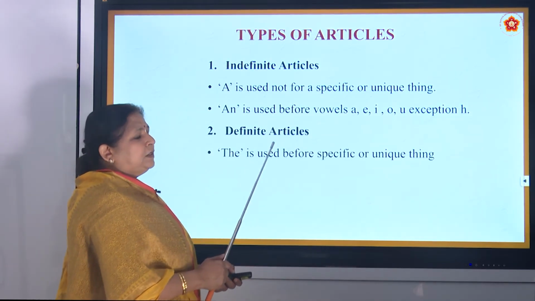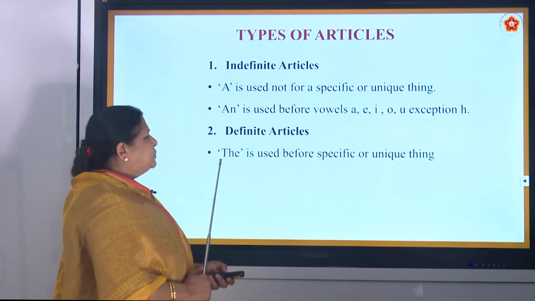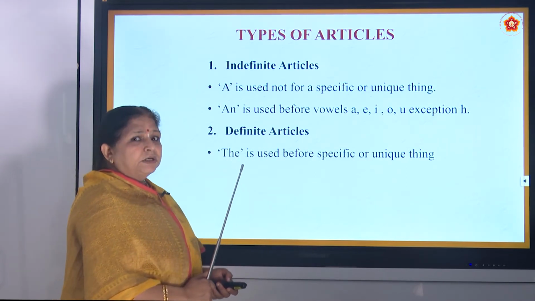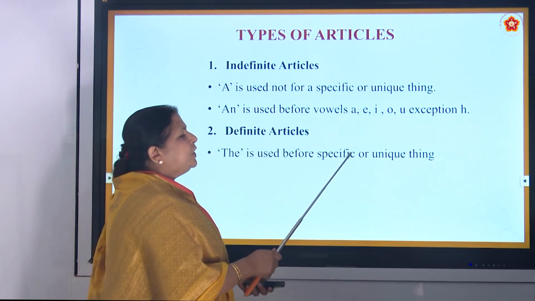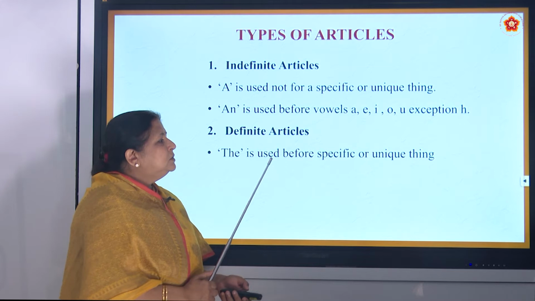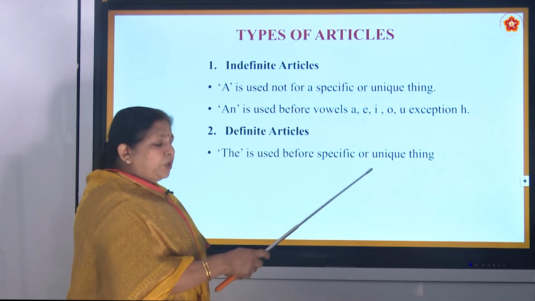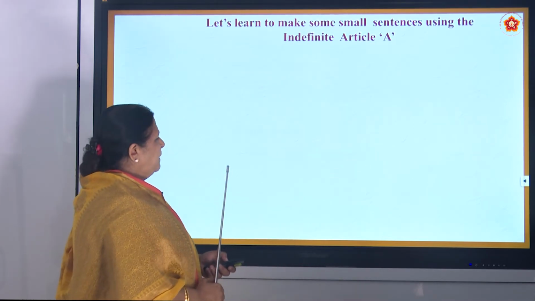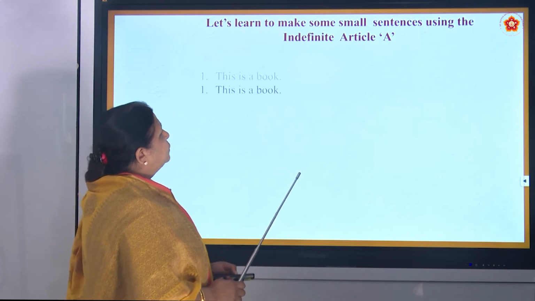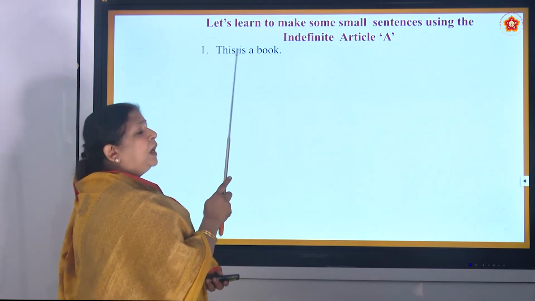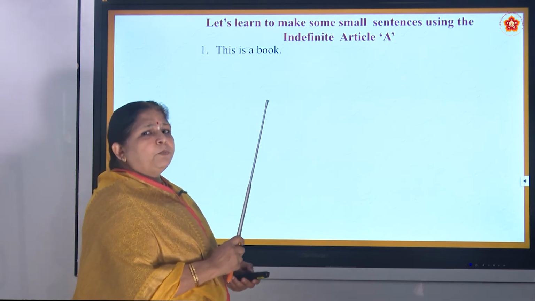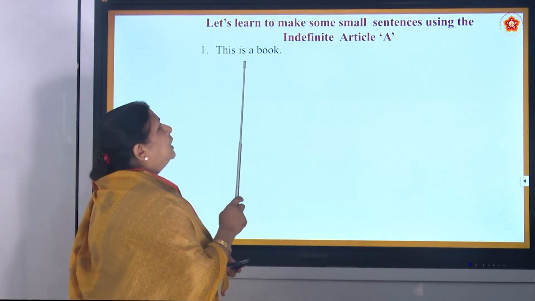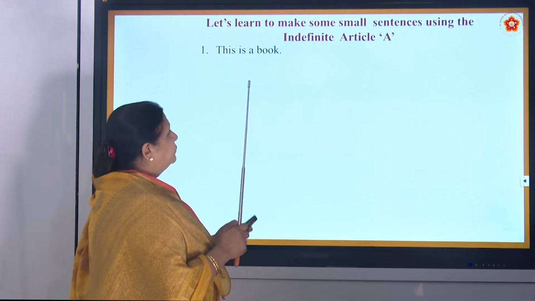Then definite article. Definite article is what? The, T-H-E, the, is used before a specific or unique thing. So now let us see what these are. This is a book. Is it not a specific book? This is not a specific book, okay. It is a book.